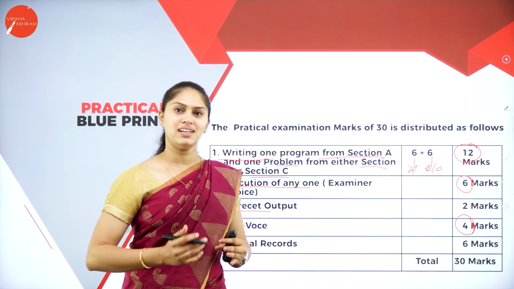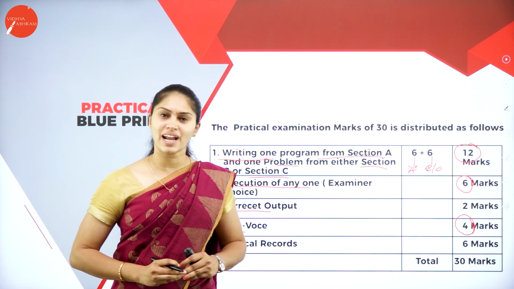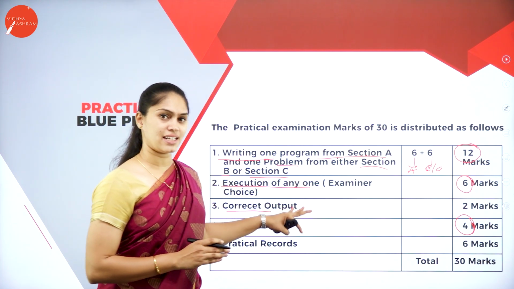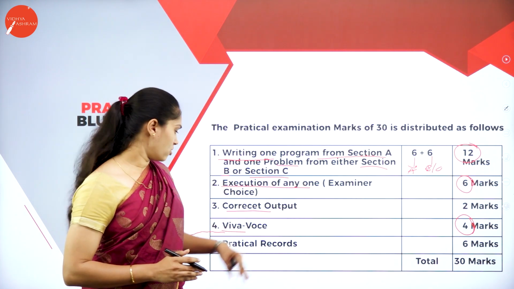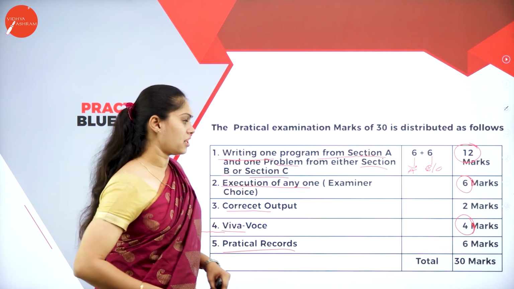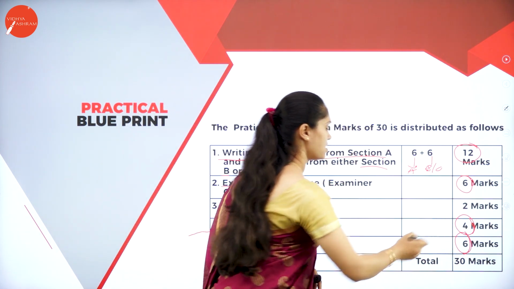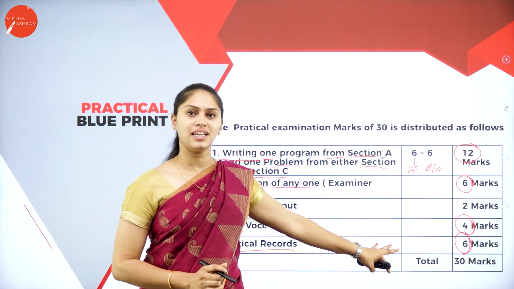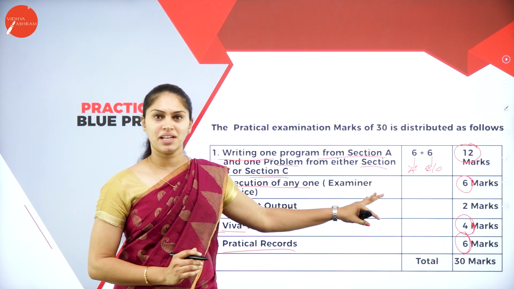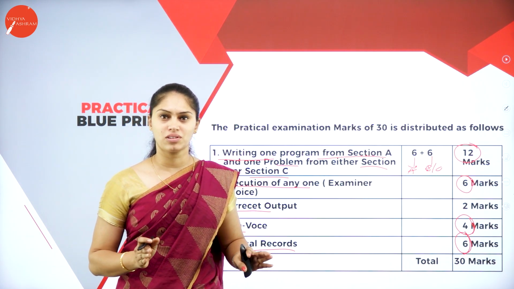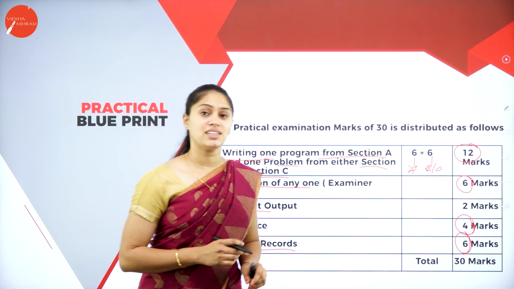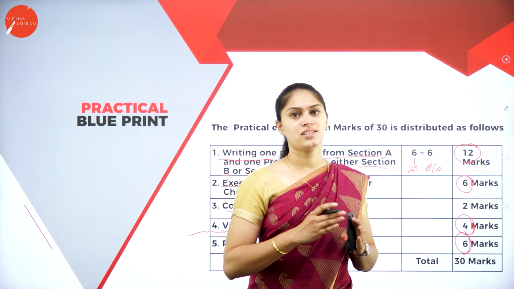Then what will be the last 6 marks? You have to write a record. That is the practical record you have to write, and the practical record is awarded 6 marks. So this is how the 30 marks of your practical examination will be distributed. I hope you are clear with this practical examination pattern.